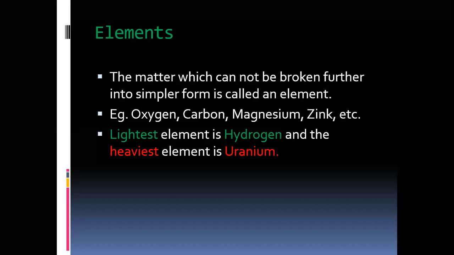For example, iron, by a chemical breaking process, cannot be changed into another substance. Always it becomes iron, iron, iron. But if we break down water chemically, water will change into two other elements, oxygen and hydrogen.